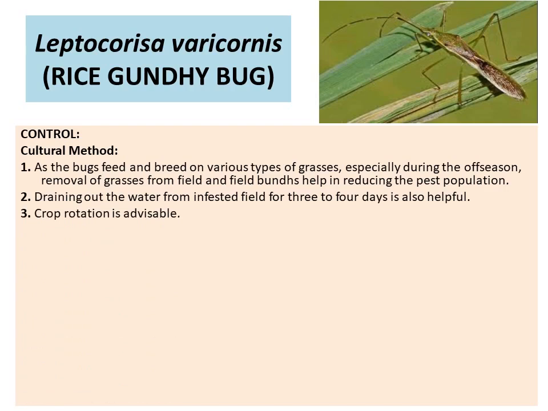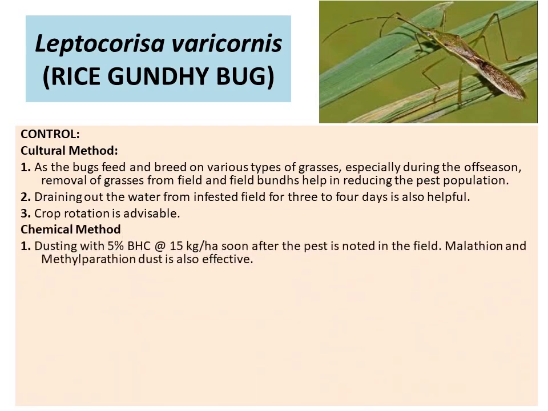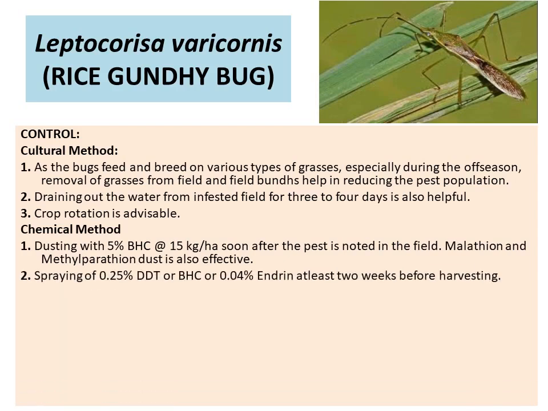Crop rotation is advisable. Chemical methods: dusting with 5% BHC at 15 kg per hectare soon after the pest is noted in the field. Malathion and methyl parathion dust is also effective.